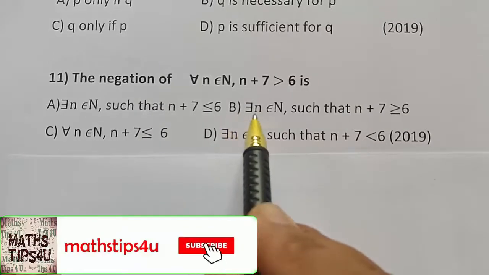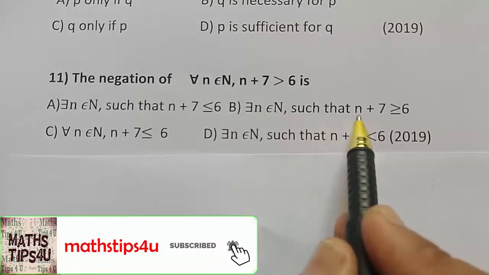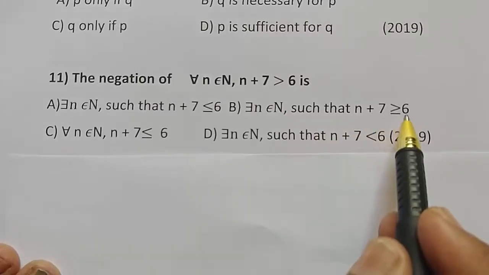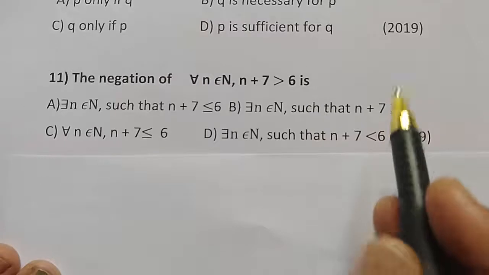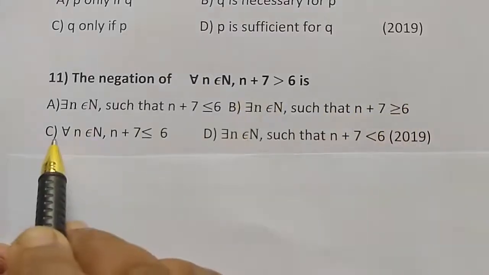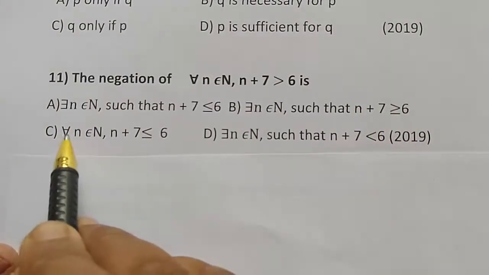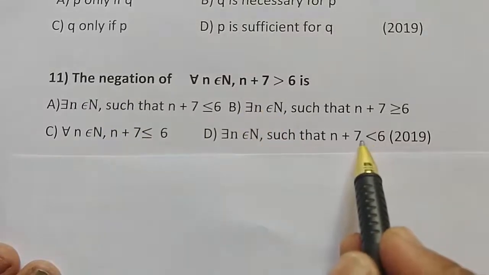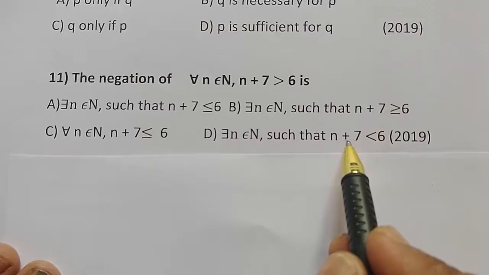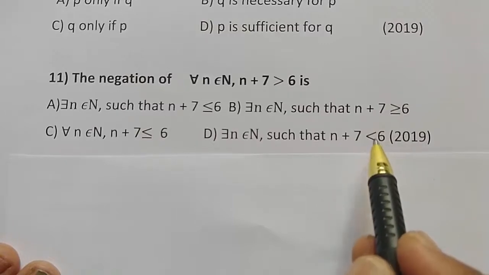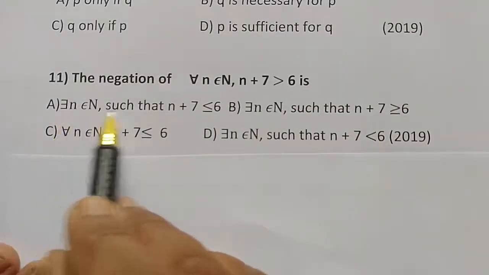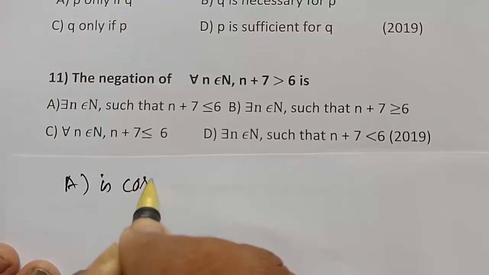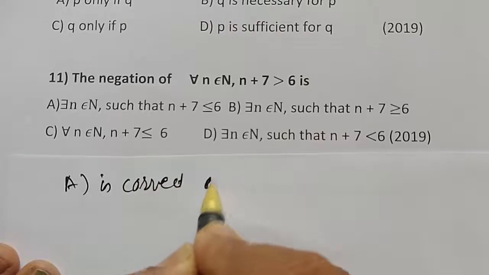Option B, for all n belongs to N such that n plus 7 greater than or equal to 6, is not correct. C, for all n, is not correct. There exists n such that n plus 7 less than 6 is also not correct. So the first is the only correct one, that is A is the correct answer.